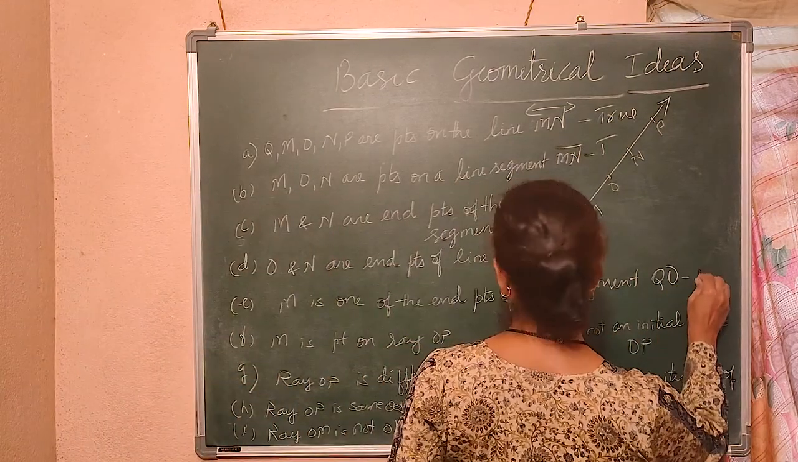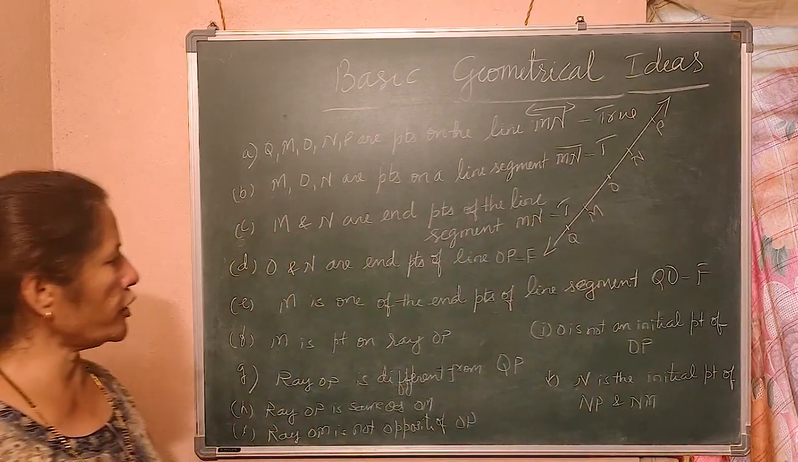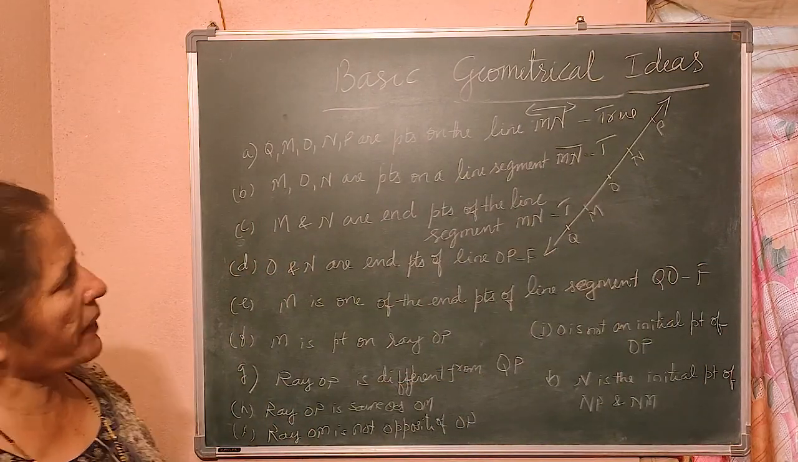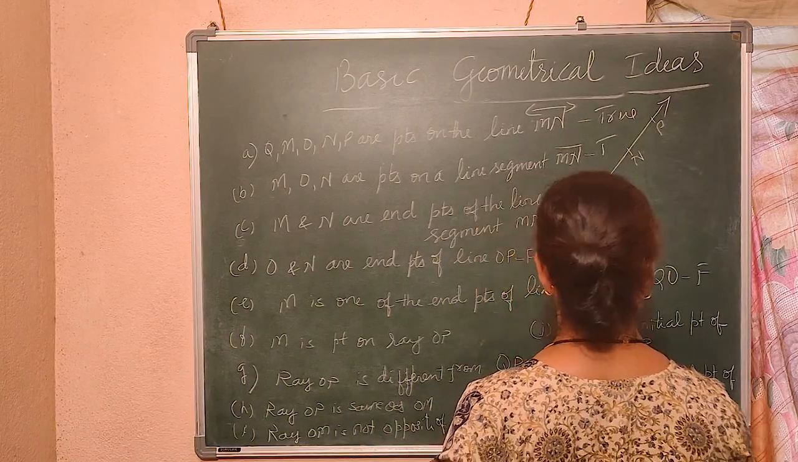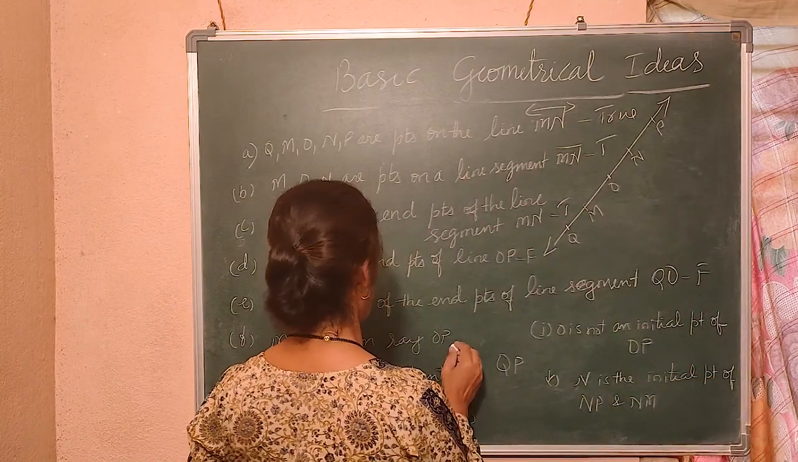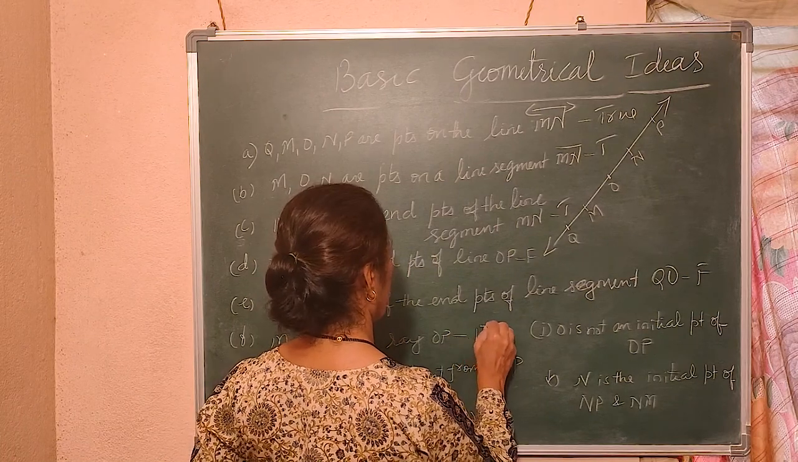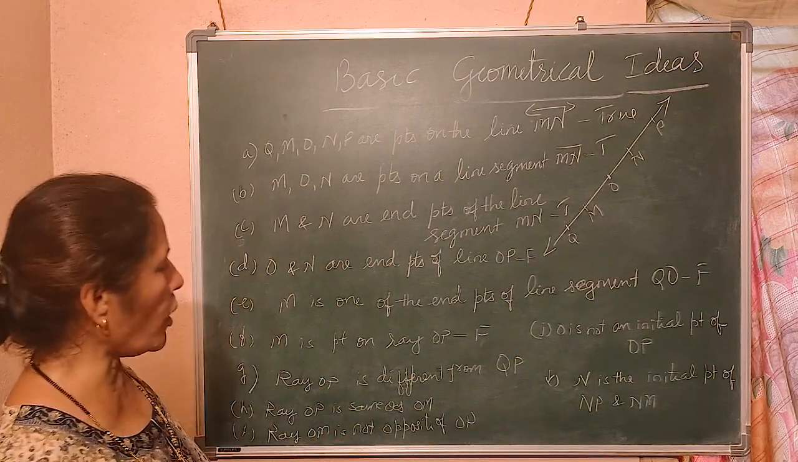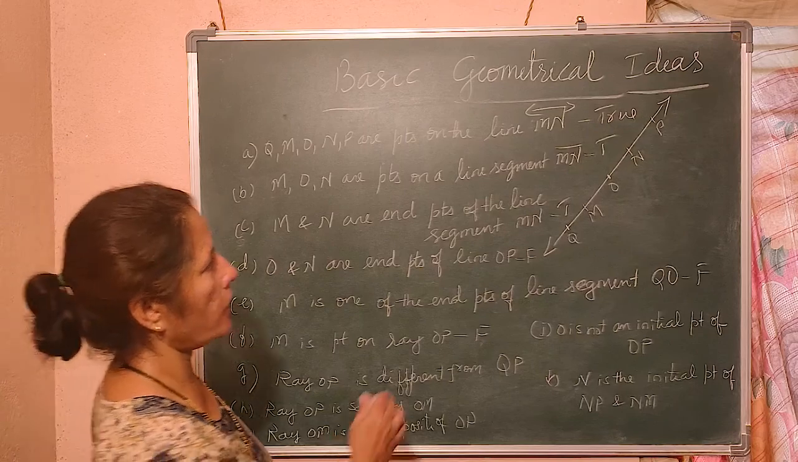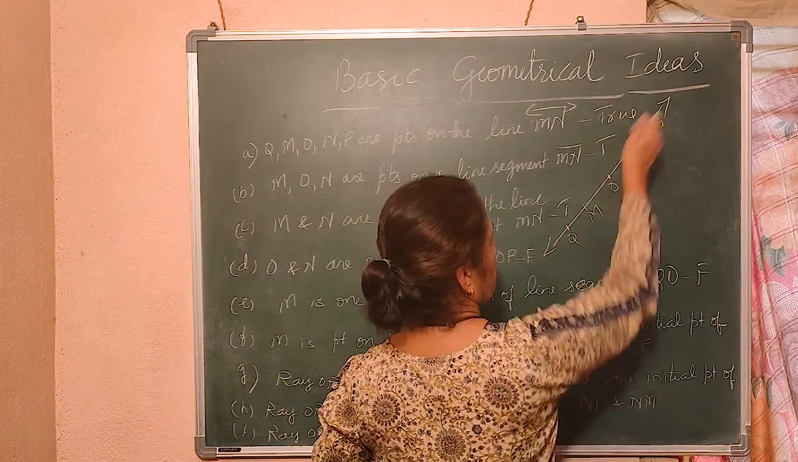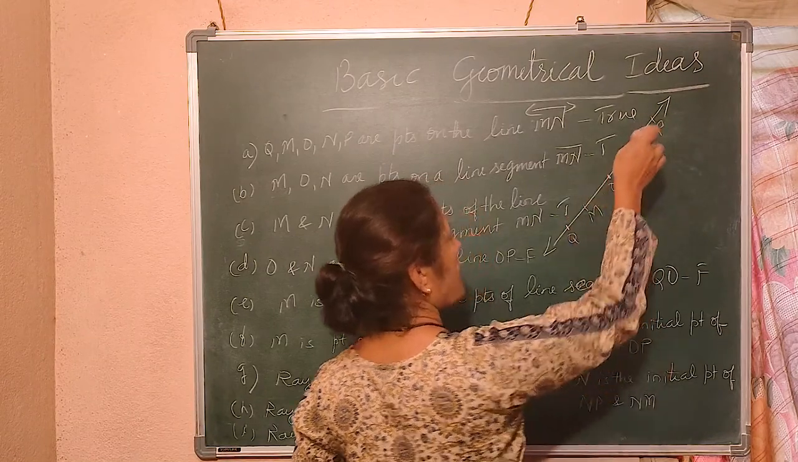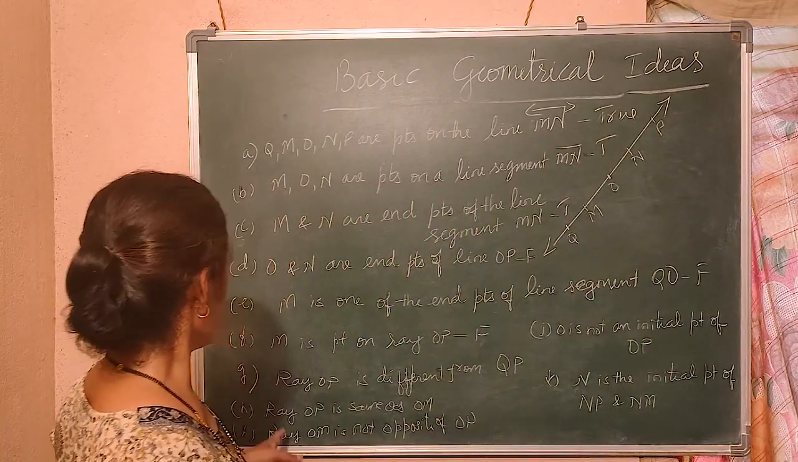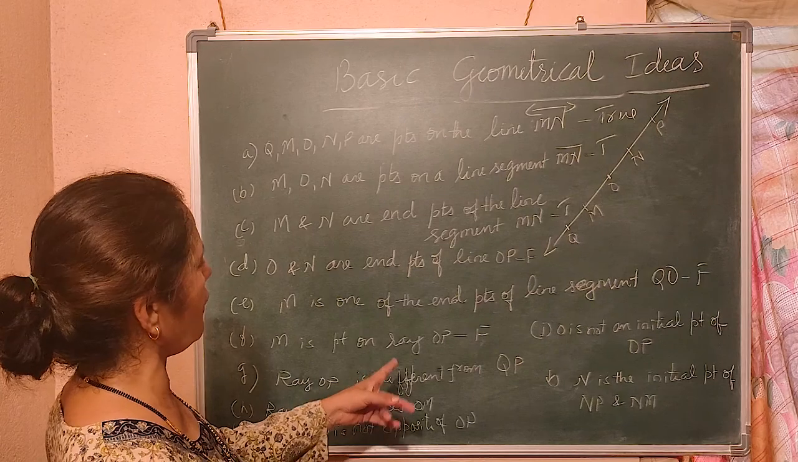False. Right? M is the point on the ray OP. Where is OP? Is M there on OP? No. It is false. M is not on the ray. False. Ray OP is different from QP. OP is here, QP is here. OP starts from O, QP starts from Q. So, ray OP is different from QP.